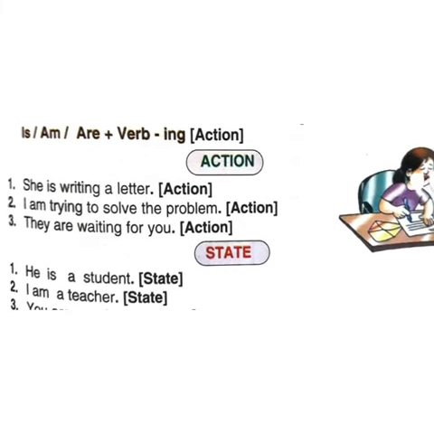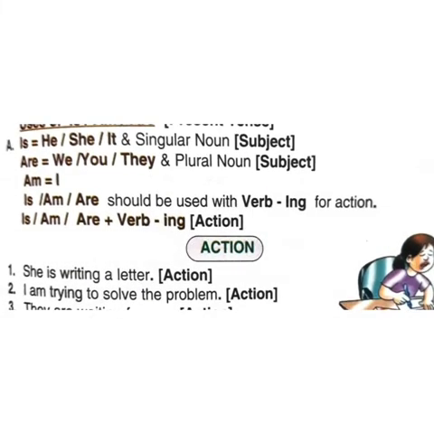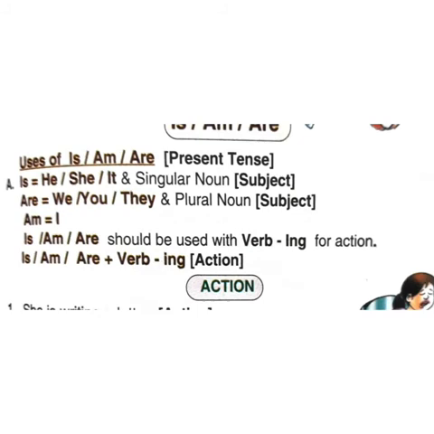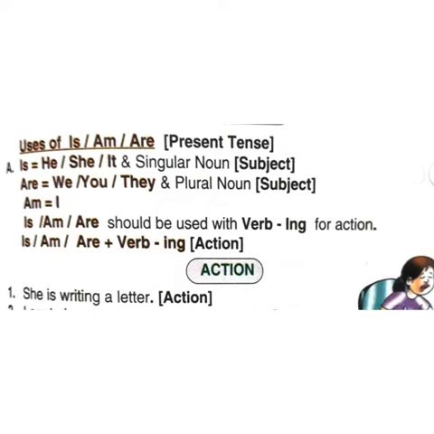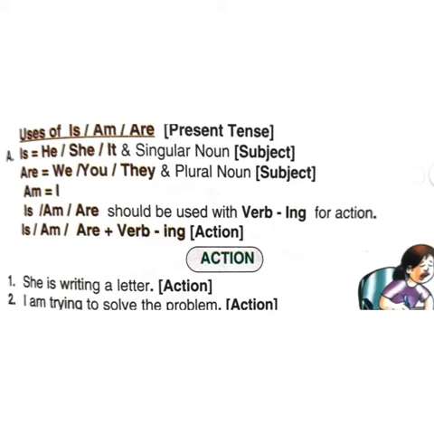Now let's come to the usage of auxiliary verbs. First, let's read the three auxiliary verbs: is, am and are. Use of is: we use is when it is a singular noun, he, she, it. Certain uses are given below. Is is used with he, she, it. For example, she is going to market. He is going to market. It is raining today.